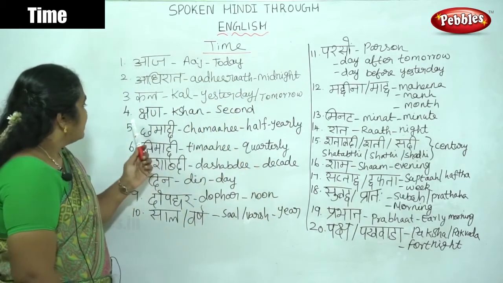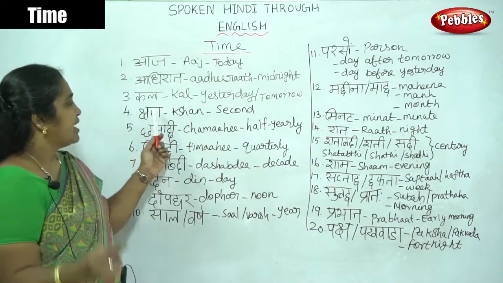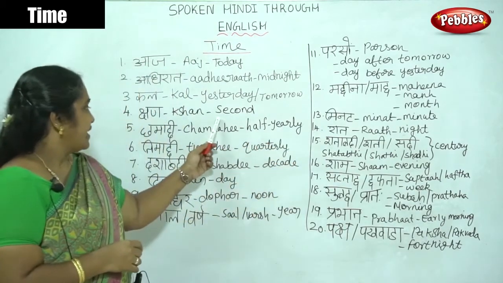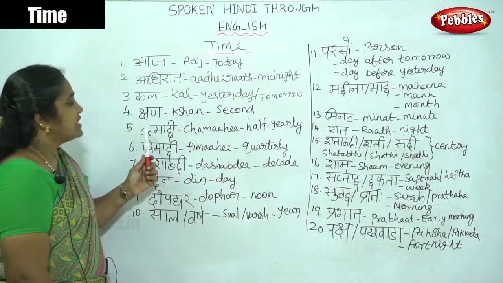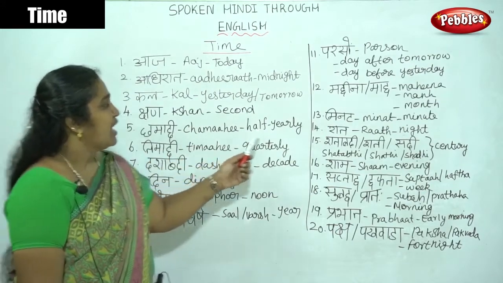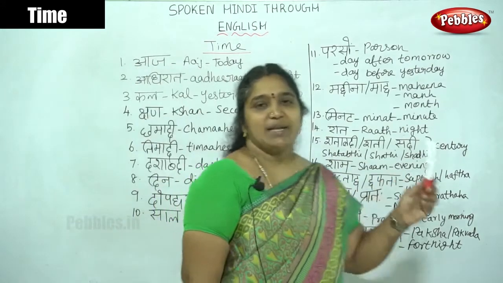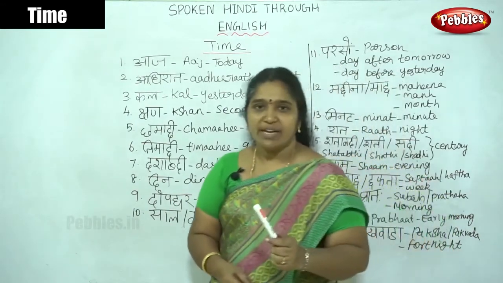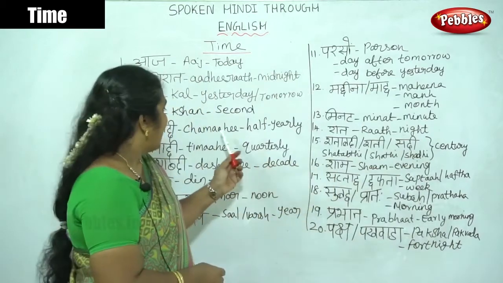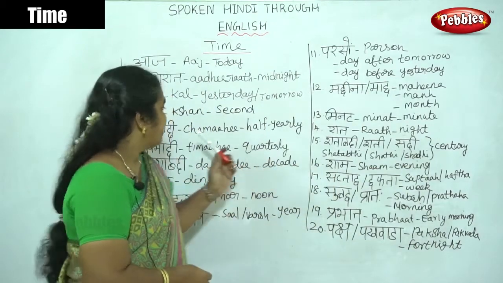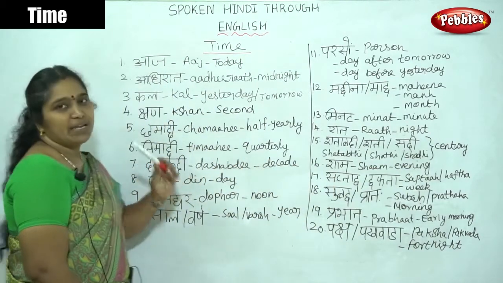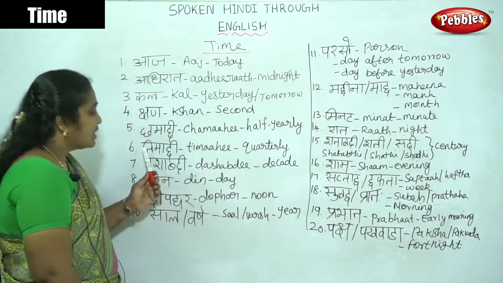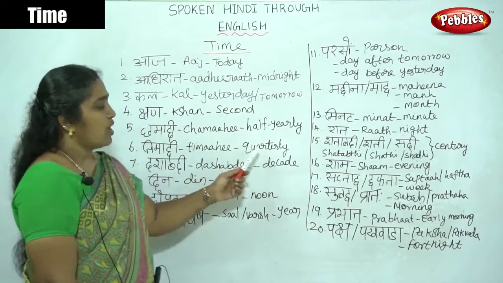Then the fourth one is shan. Shan means a second. Then the fifth one is chamahi. Chamahi means half yearly. In banks we have half yearly ending. बैंक में half yearly ending है means बैंक में chamahi है. Then the sixth one is timahi. Timahi means quarterly.